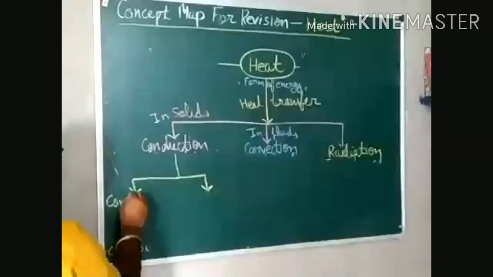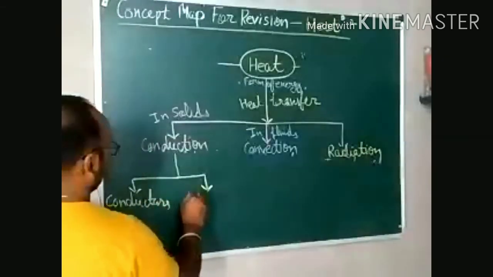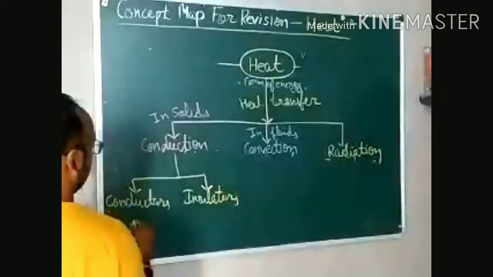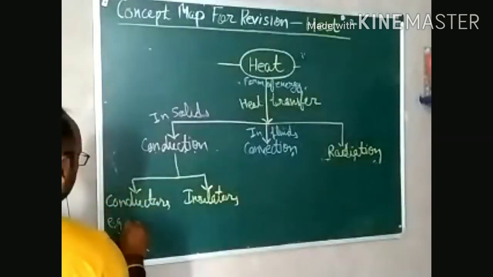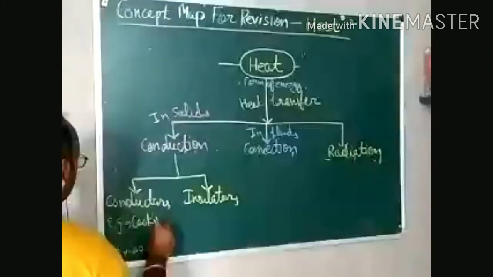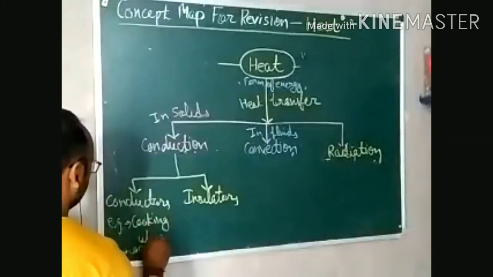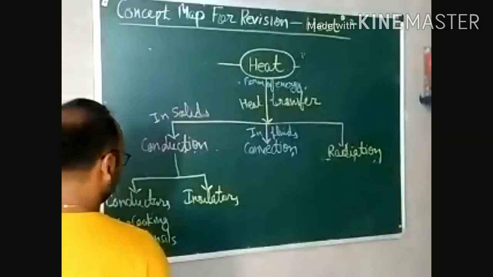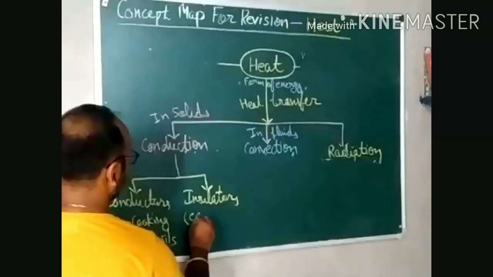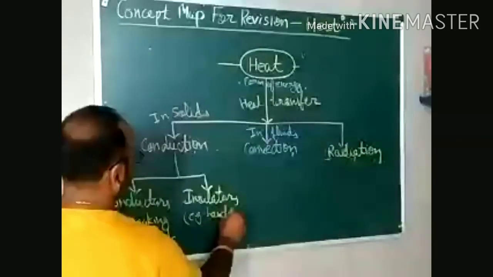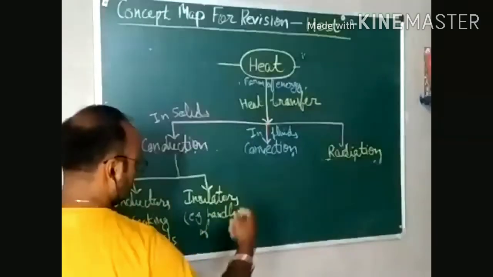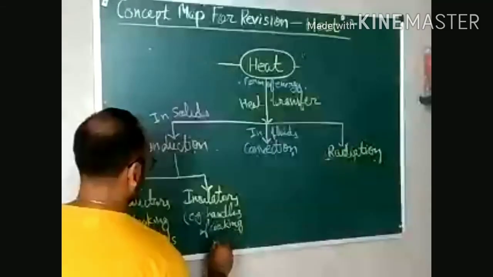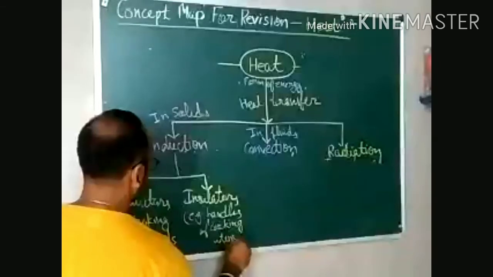Conductors and insulators. Right? So a conductor example is cooking utensils, which are conductors of heat. That's why we are able to cook the food in them. If I talk about insulators, insulators are handles of cooking utensils, because to hold hot objects, it becomes easy if the handle is an insulator.